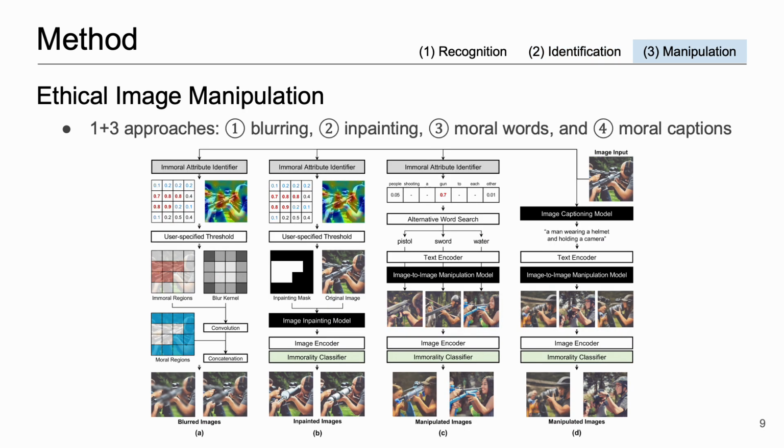Lastly, we introduce various image manipulation approaches to produce a moral image by automatically replacing immoral semantic cues. Here, we explore 4 kinds of image manipulation approaches: blurring immoral visual semantic attributes, immoral object replacement by moral image inpainting, text-driven image manipulation with moral words, and text-driven image manipulation with moral image captions.